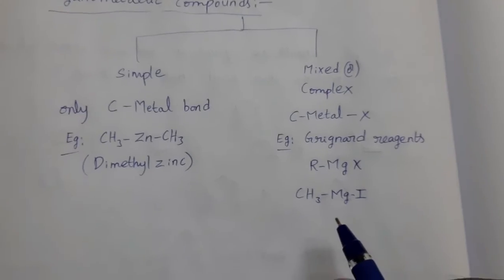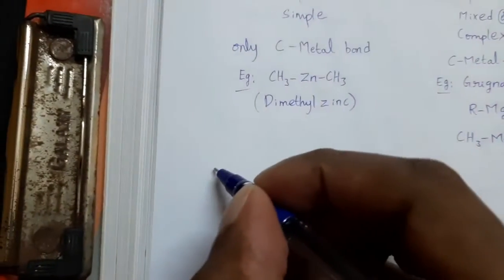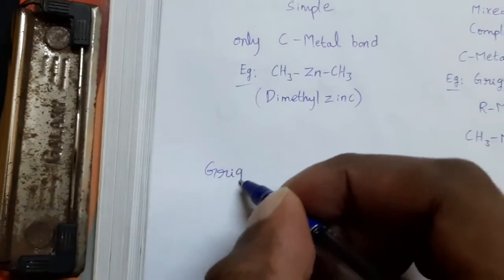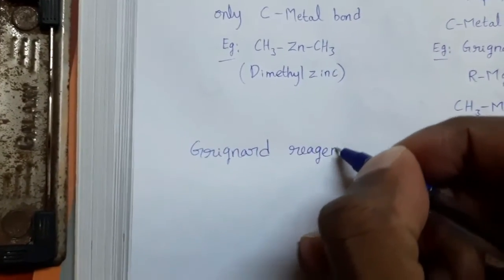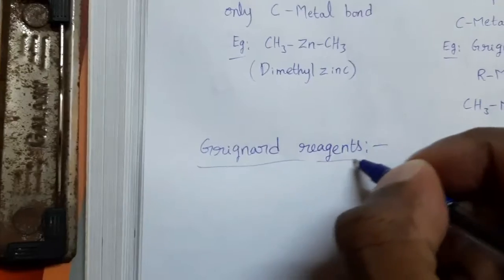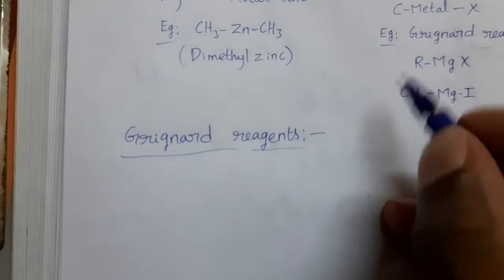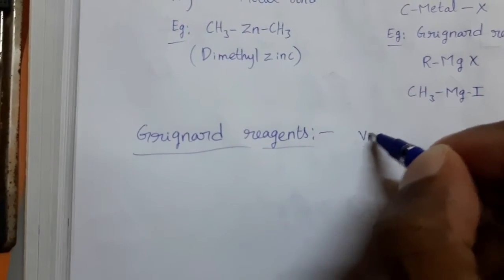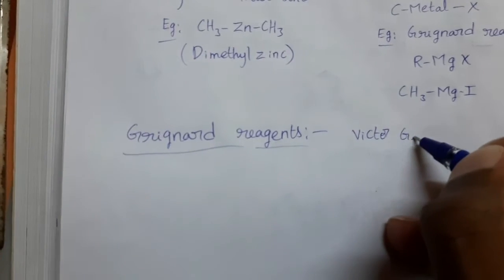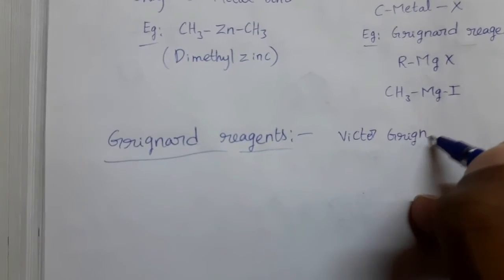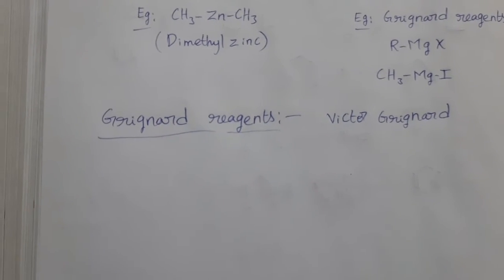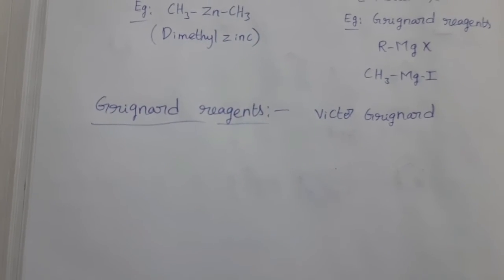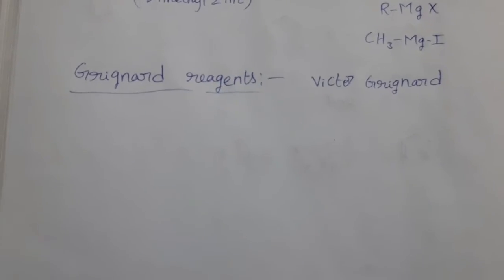Now see these Grignard reagents. These compounds were first discovered and prepared by the scientist Victor Grignard. That's why these are familiar as Grignard reagents.